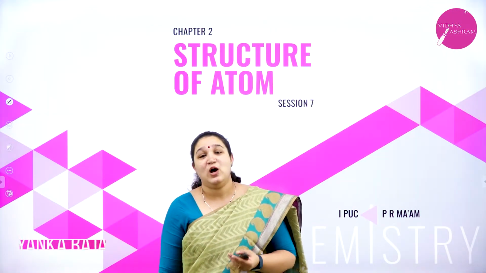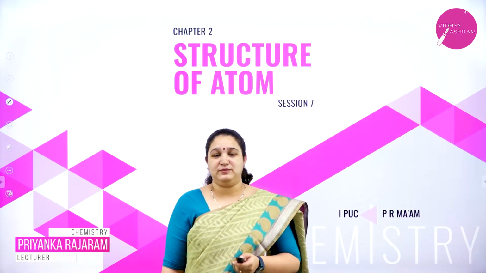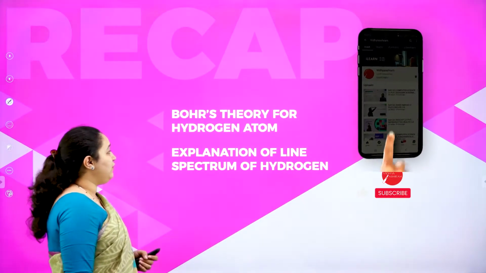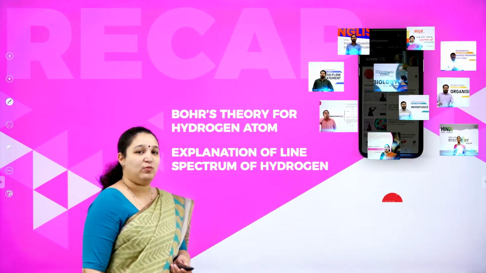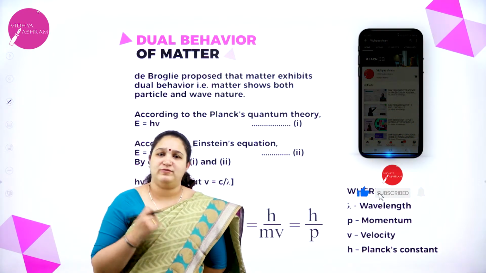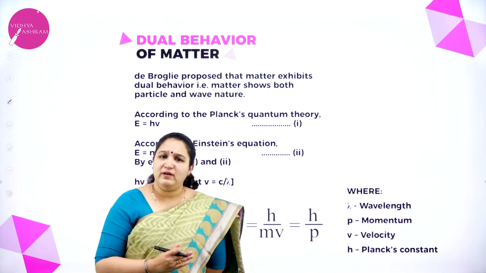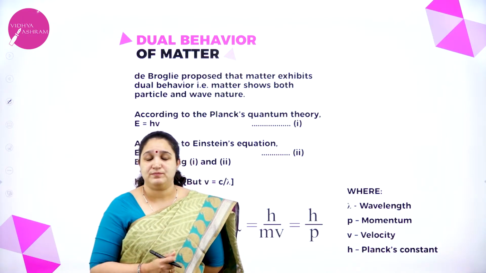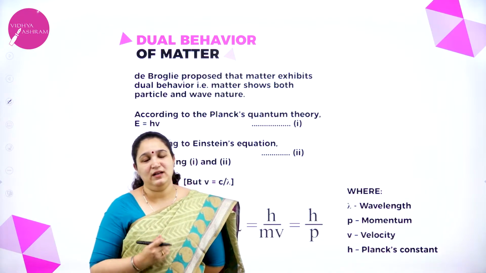Hello my dear students, welcome back to the 7th session on the chapter Structure of Atom. Last class we had studied about Bohr's theory for hydrogen atom and also the explanation of line spectrum of hydrogen. Last class I had explained to you all about some of the limitations of Bohr's atomic model. There was an attempt to develop a new model which is suitable for all type of atoms. Thus, we got a new model called as quantum mechanical model.